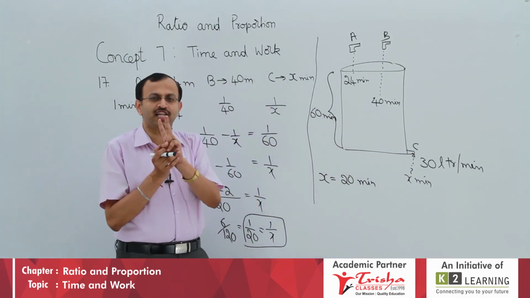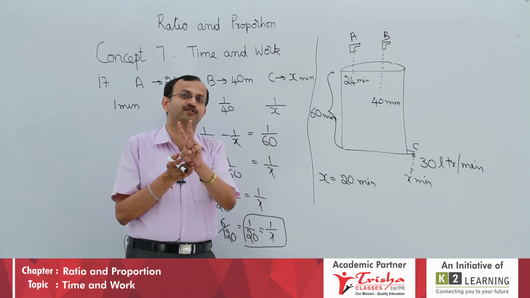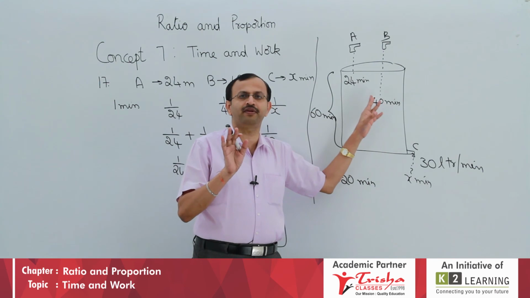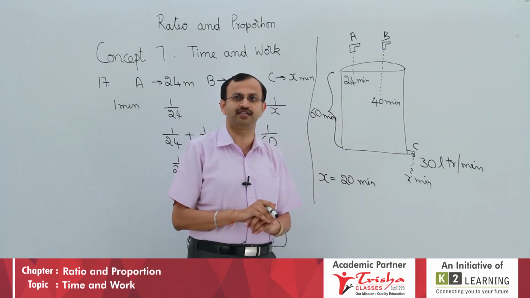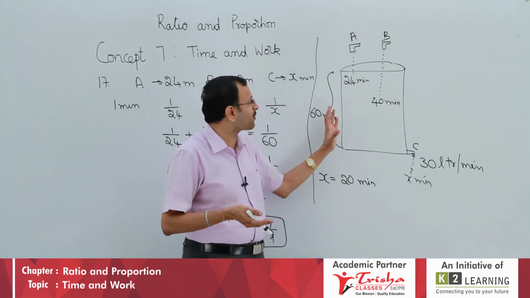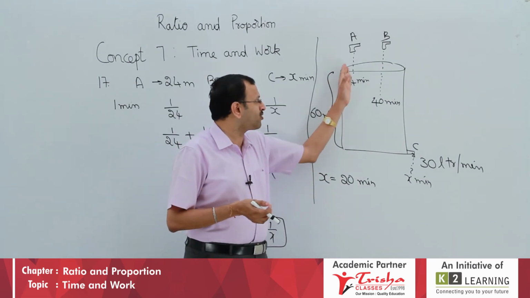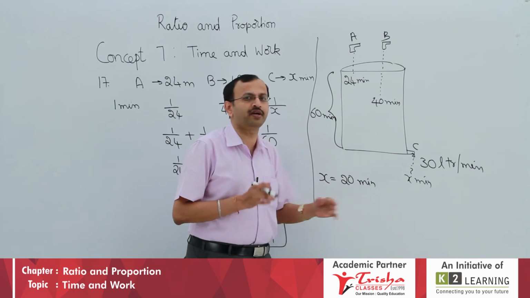There are 2 ways the question paper setter may ask you. In how many minutes will the drain pipe C alone empty the whole tank? The answer is 20 minutes. But the question is not that. They asked, what is the capacity of this tank? So, the entire water content is emptied in 20 minutes.